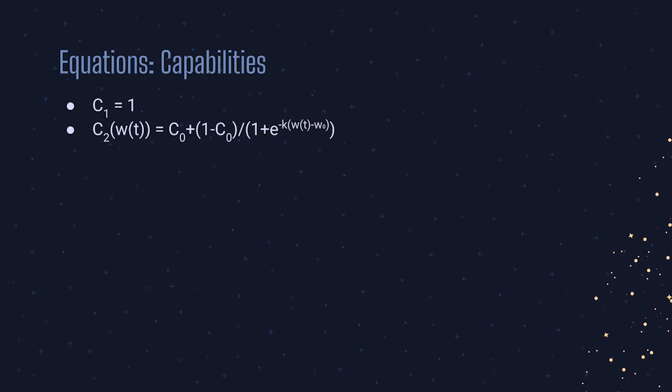For group 2, the one that's a bit capable but hasn't been there yet, we decided to modify the growth equation by putting C naught in front, which represents the amount of capability they have at base, which won't be 1 because they haven't done it before, but it also won't be 0 because they are capable individuals. Then we put a 1 minus C naught on top of the logistic growth function, and we substituted in W of t for x and W naught for x naught, where W of t is our work equation.